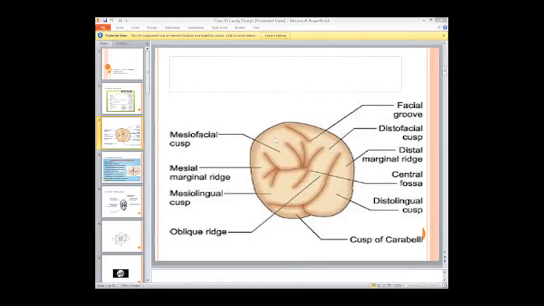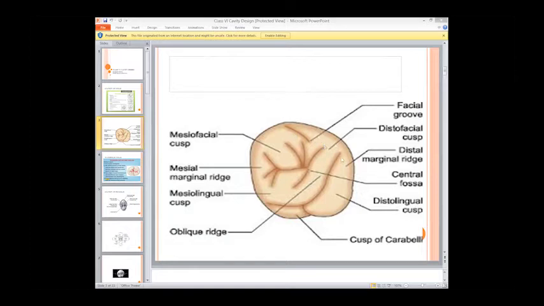Now, there are two things, mesofacial cusp and the distofacial cusp. And this is basically a facial groove. What is the definition of the groove? Either a groove is a depression or an elevation, or what is the groove? Yes. This is labeled as the facial groove because it is present on the facial side, that's why it has a facial groove, right?